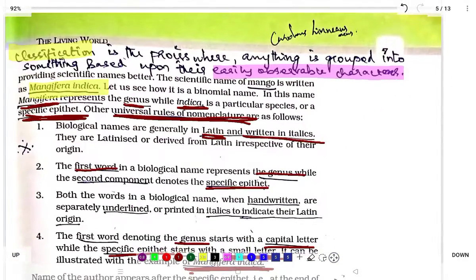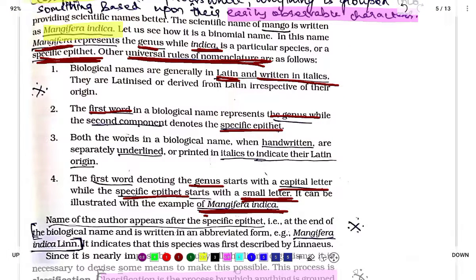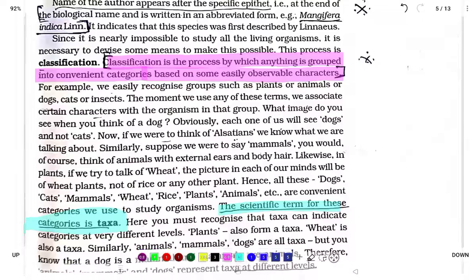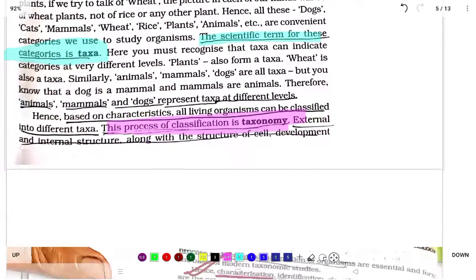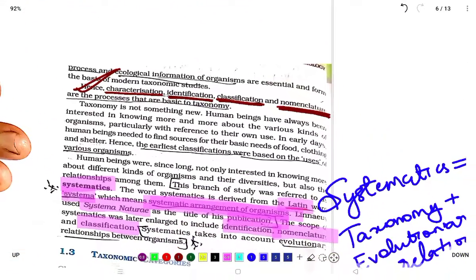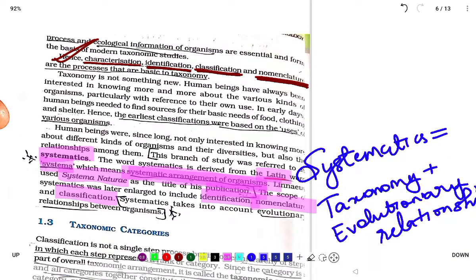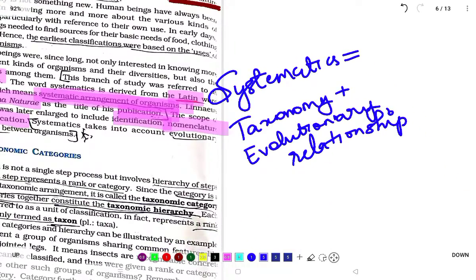In classification, the definition of classification and the universal rules of nomenclature for naming an organism, the four rules that we have to follow, and Mangifera indica is the example used here. And what is taxa? What is taxonomy? Characterization, identification, classification, and nomenclature are the processes basic to taxonomy. And systematics is a Latin word, systema, which means systematic arrangement of organisms. Systematics is equal to taxonomy plus evolutionary relationship.